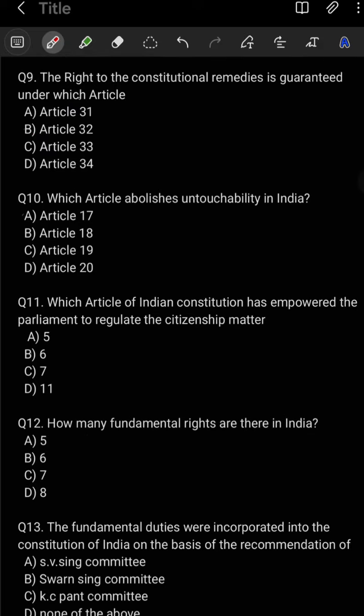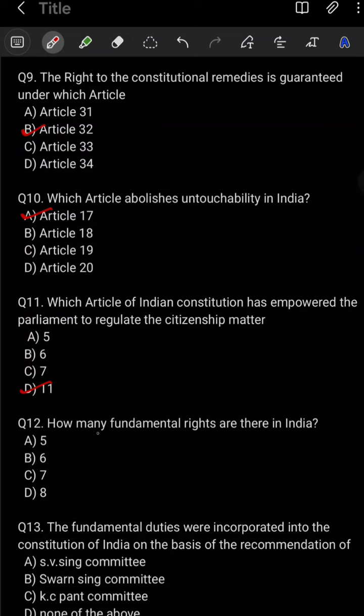Question number 9. The right to constitutional remedies is guaranteed under Article 32. Option B is your correct option here. Question number 10. Which article abolishes untouchability in India? Option A is your correct option, Article 17. Question number 11. Which article of the Indian Constitution has empowered the Parliament to regulate citizenship matters? Option D is your correct option, Article 11.